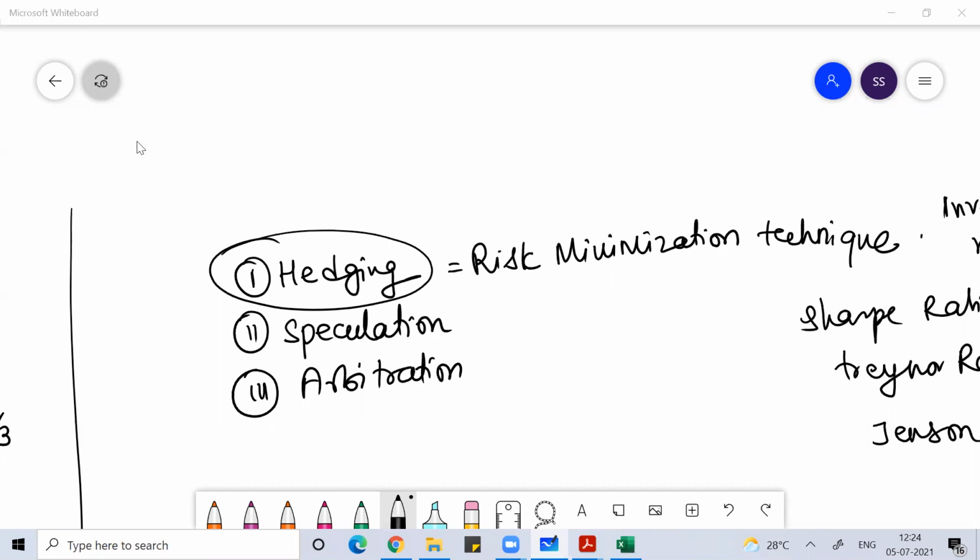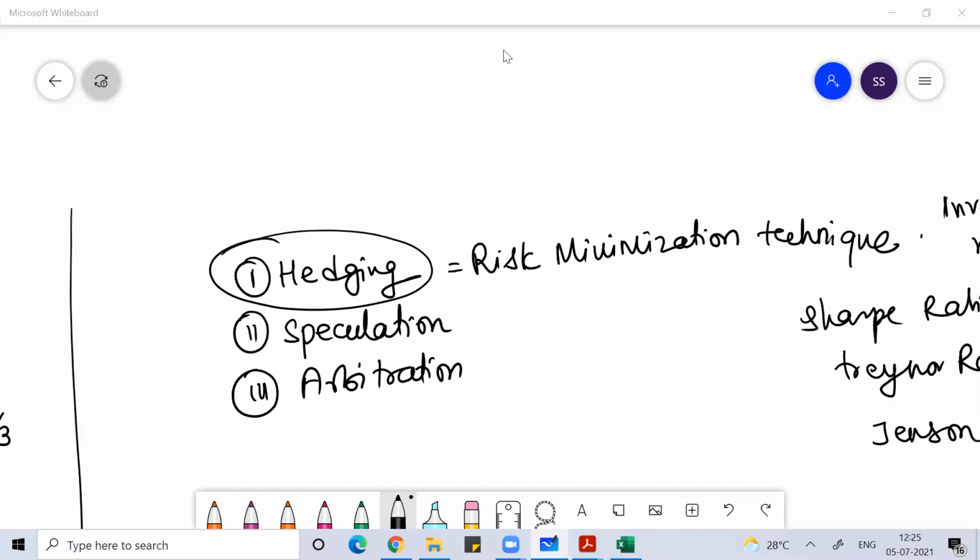So in order to minimize my risk over the exposure to potatoes, I can go to the derivative market. My concern is that the price of potato should not fall below 11 rupees. If it goes beyond 11 rupees in the spot market, the more it goes beyond, the more profit I can book. But if it goes below 11 rupees in the actual market, I start getting losses, because that is my threshold cost of production.